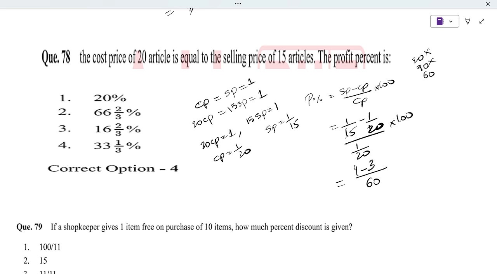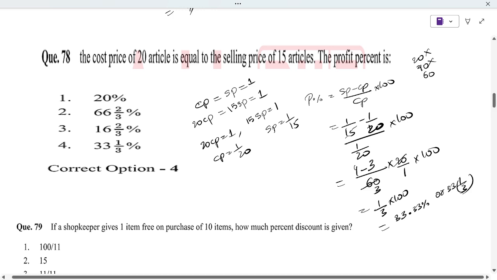Yade 1 by 2 to nichide opera initially to 20 by 1 haibo into 100 ase. This will give us 3. Yade 4 minus 3 will give us 1 by 3 into 100 ase. Now if you cut this one, you will get in terms of 33.33% ase. Right. So 33.33% though, we can also write 33 1 by 3% ase. So answer 4 ase. This one is the answer.